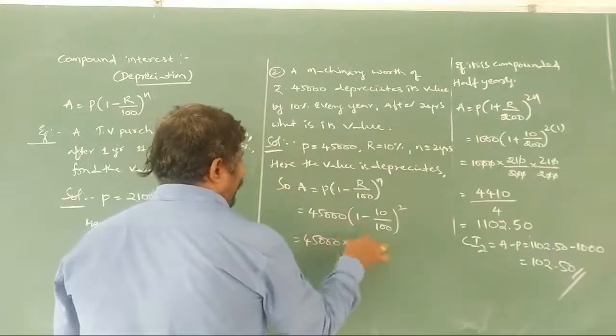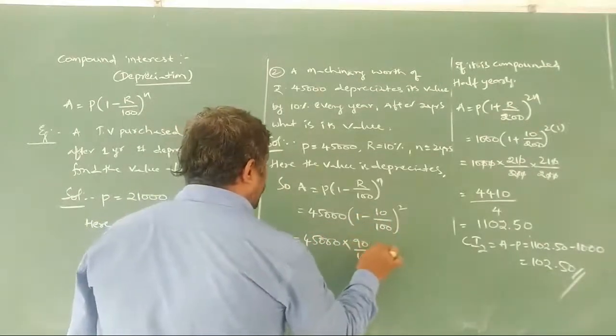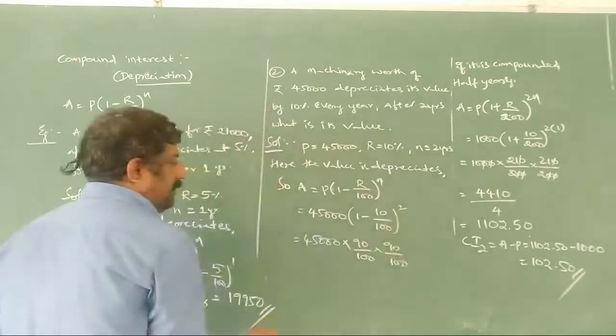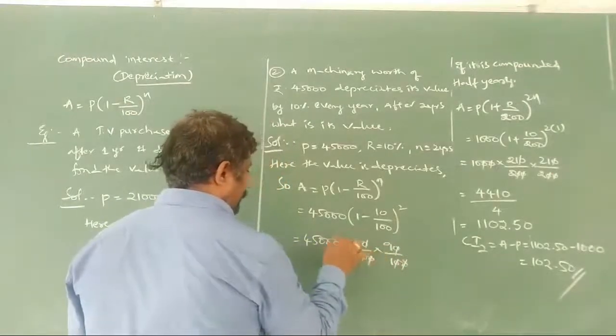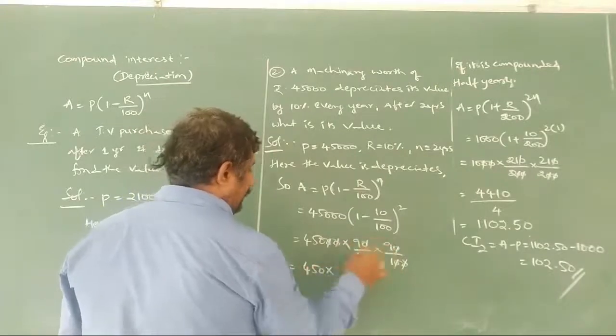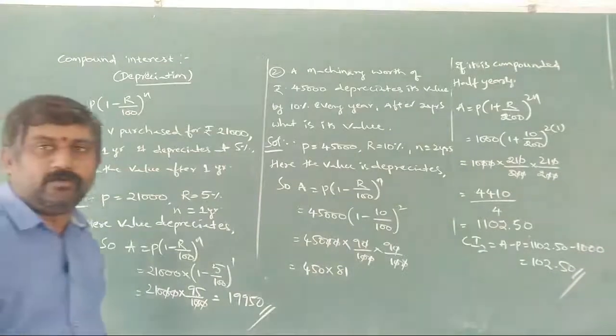45,000, 100 ones are 100 minus 10, 90 by 100 into 90 by 100. Why? Because 2 years is given. The ones cancel. What is left? 450 into 9 nines are 81. So 81 into 450.